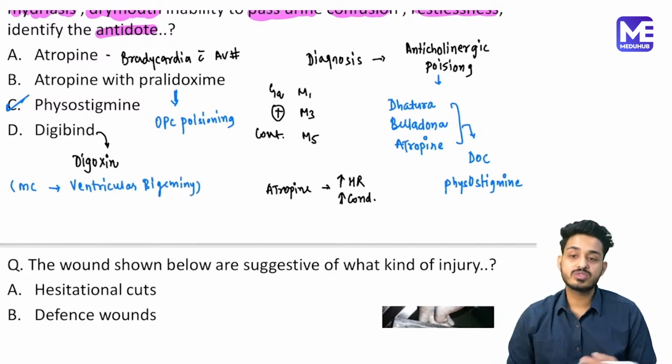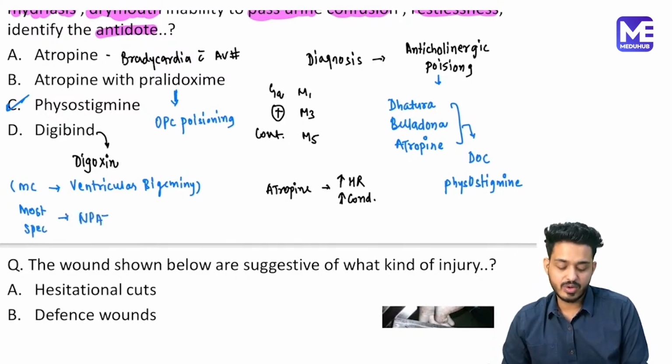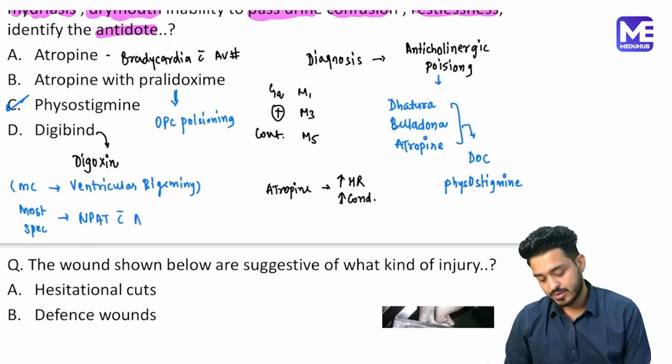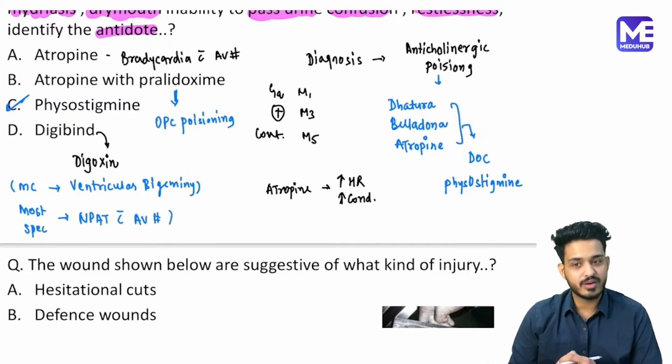Whereas the most specific type of arrhythmia, if they ask you, is going to be NPAT with AV block, that is non-paroxysmal atrial tachycardia with AV block. And this digoxin we are going to use in the cases of heart failure.